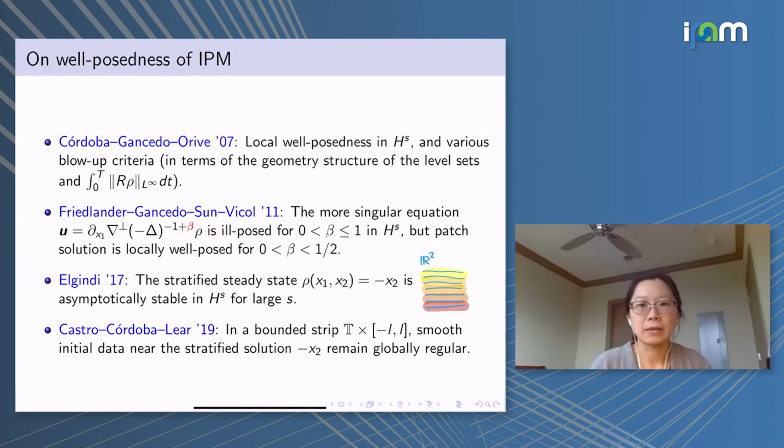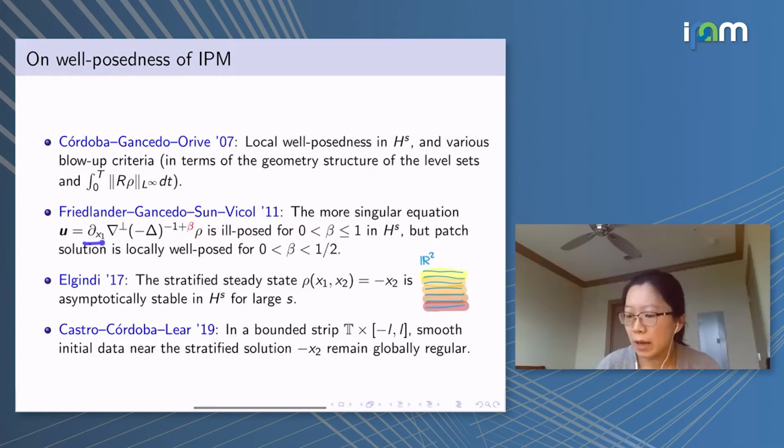And there are also some other blow-up criteria that are more special to the incompressible porous medium equation. Namely, one of the blow-up criteria says that if the level set doesn't oscillate too much, and if the Riesz transform of rho doesn't blow up, then the solution must remain regular. So that is for the incompressible porous medium equation itself.